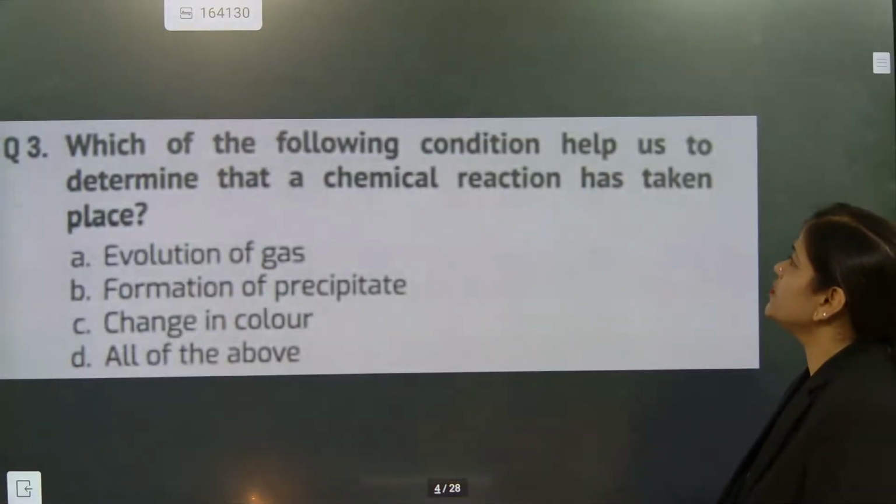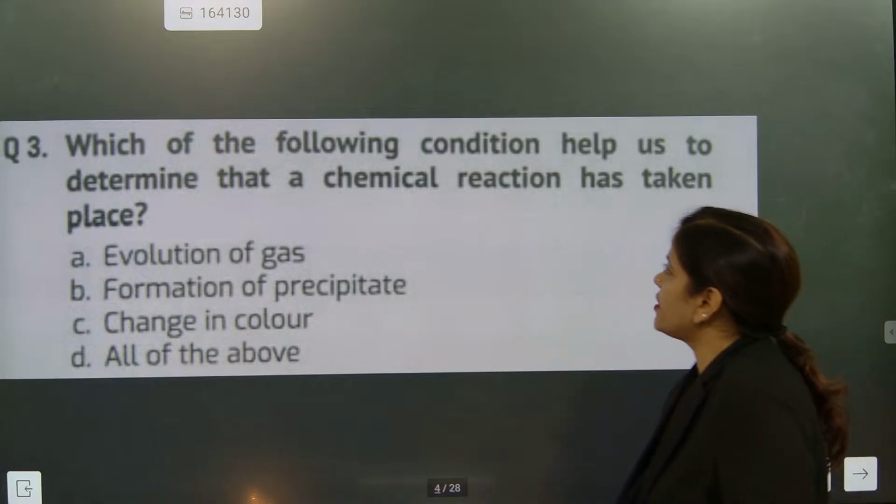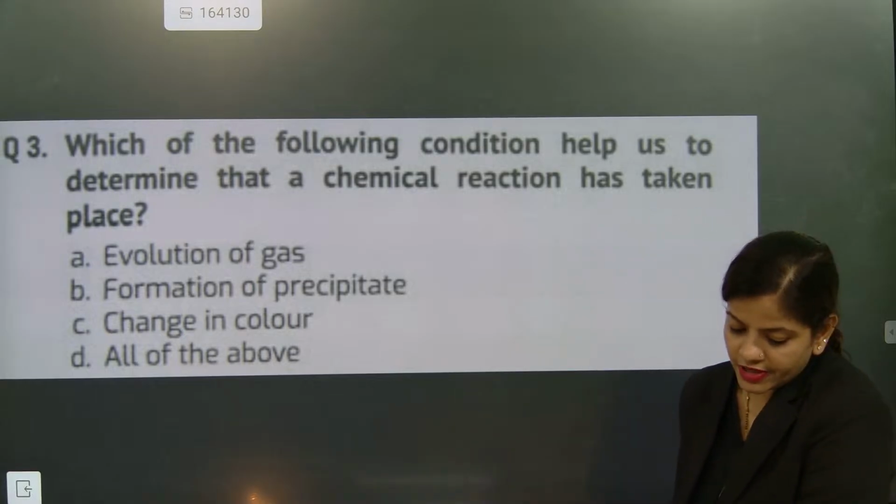Shall we go for the next question? And the next question is, which of the following conditions help us to determine that a chemical reaction has taken place?